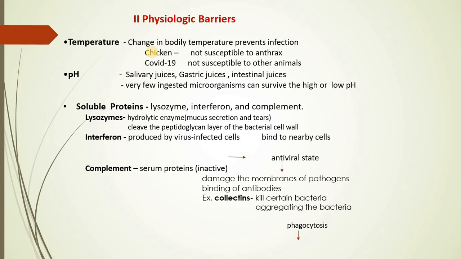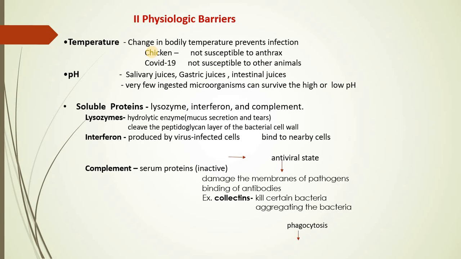In the same way, even if there are certain stubborn pathogens which come across these salivary juices and sustain them and finally enter into the digestive tract, they will encounter the gastric juices in the stomach, wherein this gastric juice, which has acidic pH, will kill or knock down the effect of pathogen.